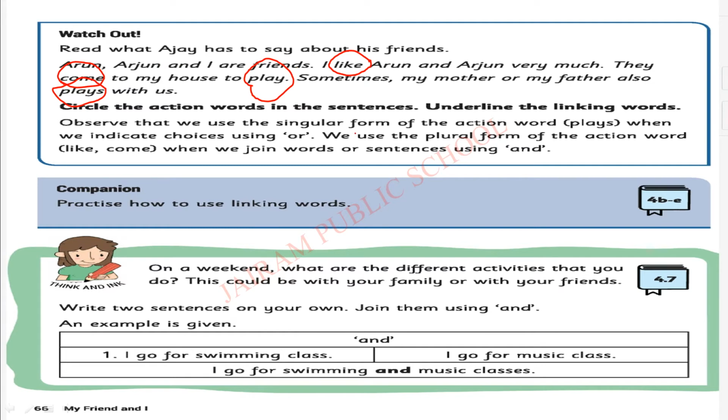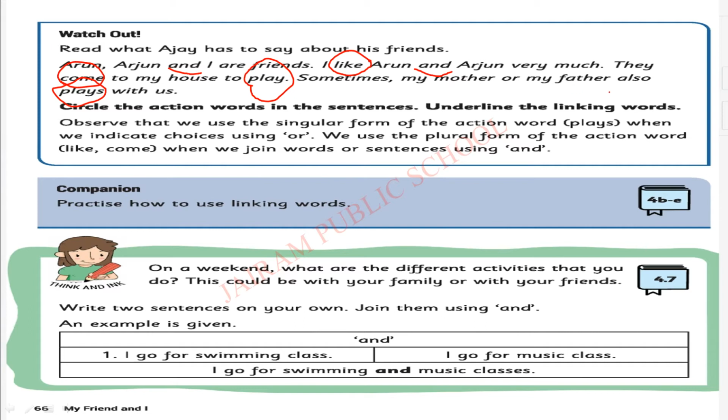Arun, Arjun and I are friends. Is there any linking word in this sentence? Yes, and is a linking word. I like Arun and Arjun very much. Is there any linking word in this sentence? Yes, and. They come to my house to play. Is there any linking word?